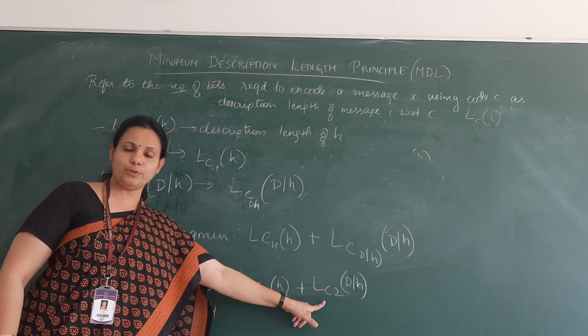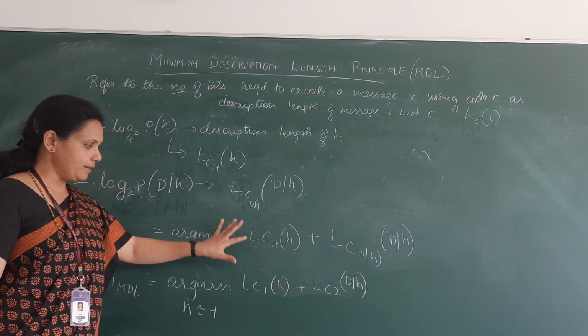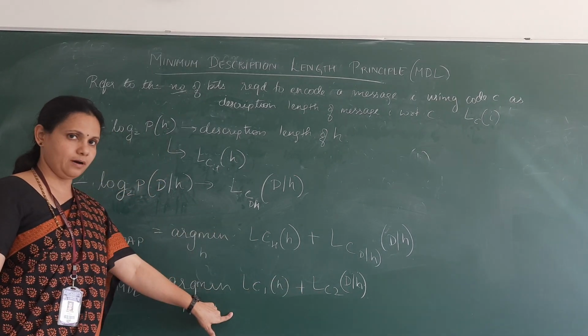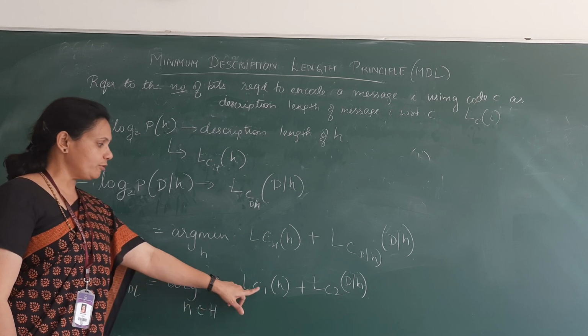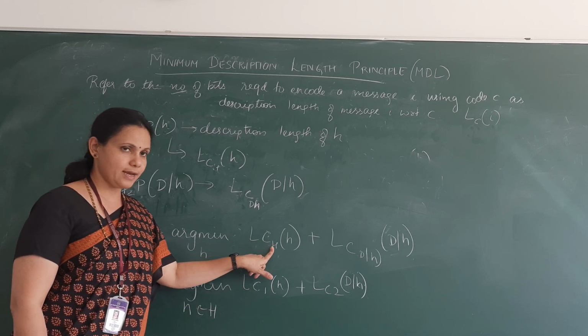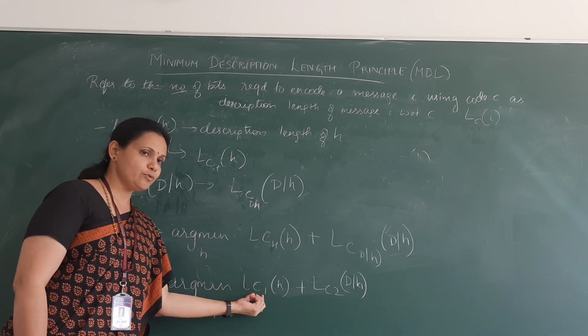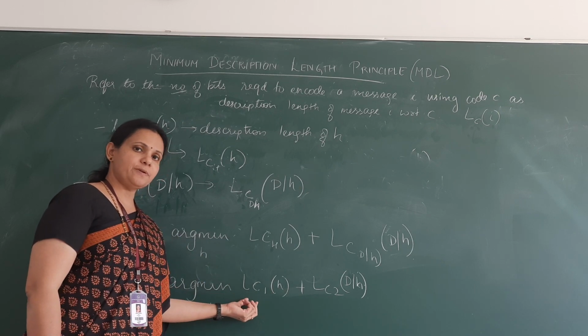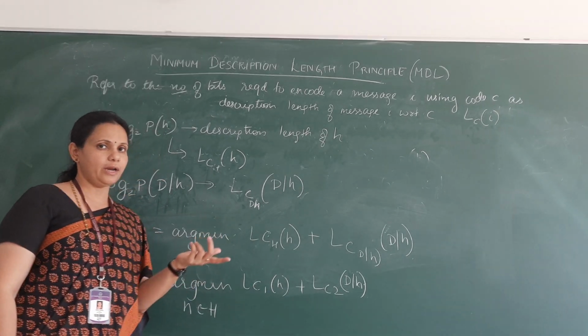We have applied the same formula. The only thing we have changed is that instead of using CH and C of D given H, we have used C1 and C2, which represent the two codes used for encoding.